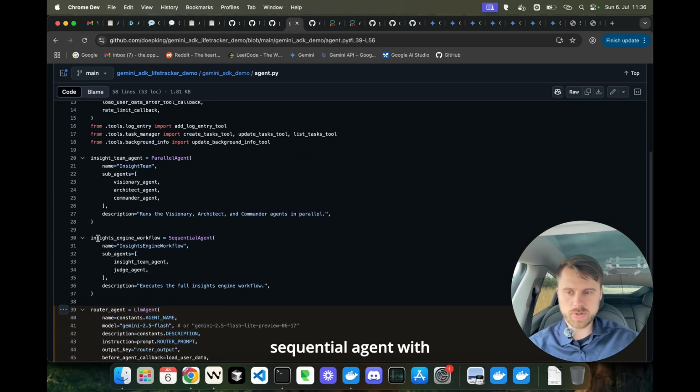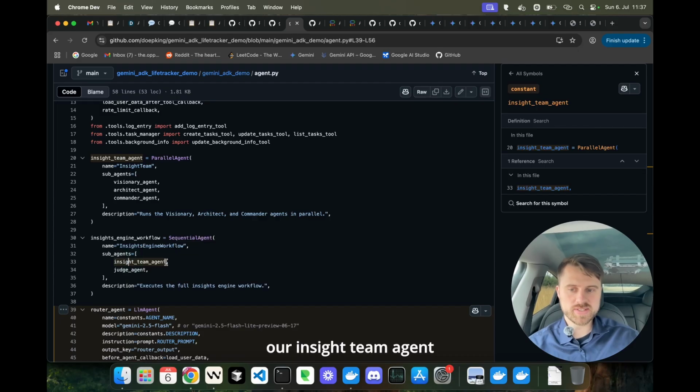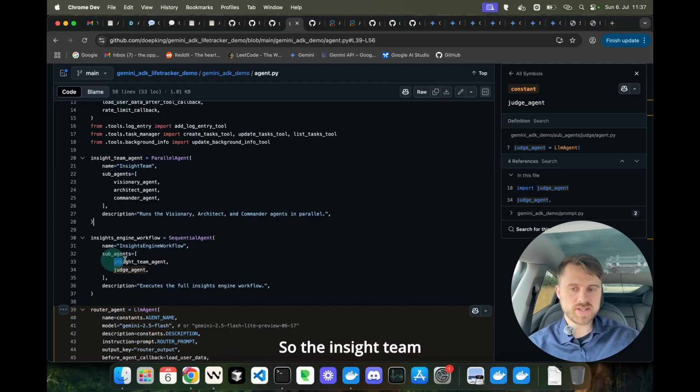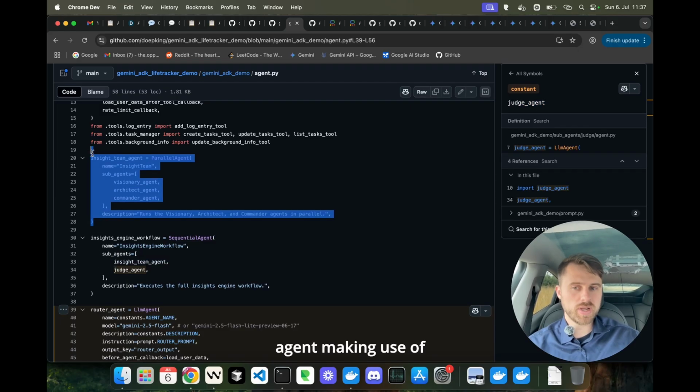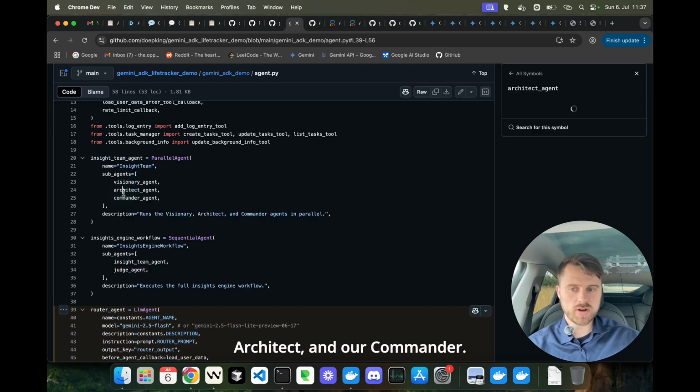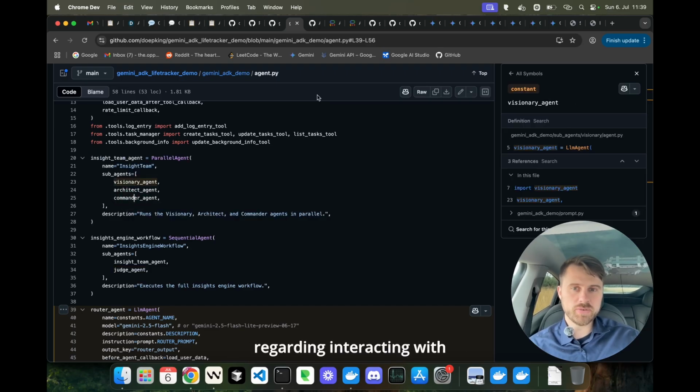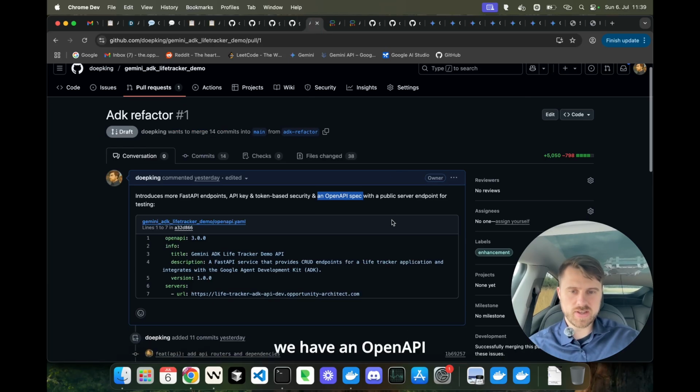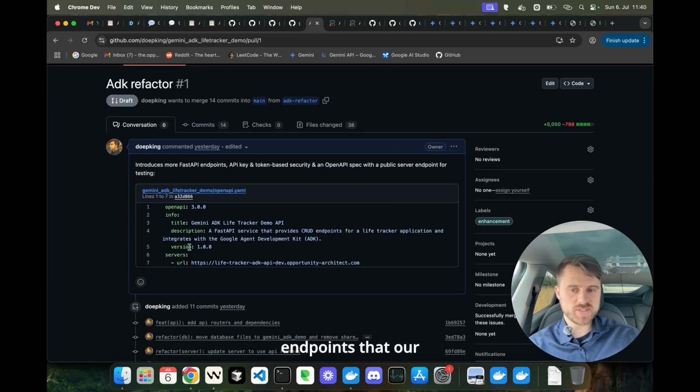So this is a sequential agent with two sub-agents: our insight team agent and the judge agent. So the insight team agent is a parallel agent making use of three sub-agents: our visionary, our architect, and our commander. Okay, and finally, regarding interacting with the FastAPI service, we have an OpenAPI spec that shows the endpoints that our Streamlit application can call via the FastAPI ADK backend.